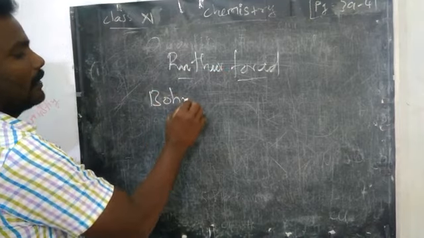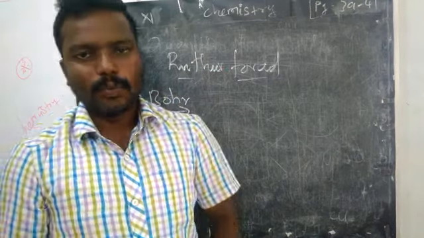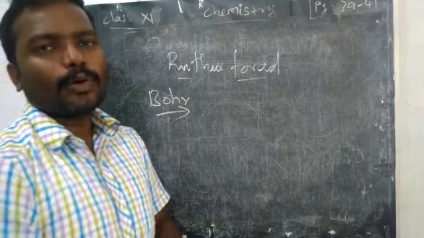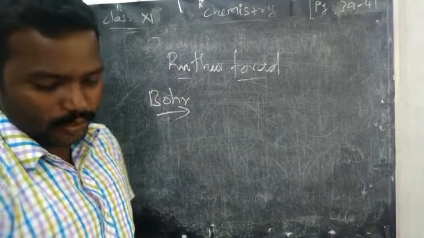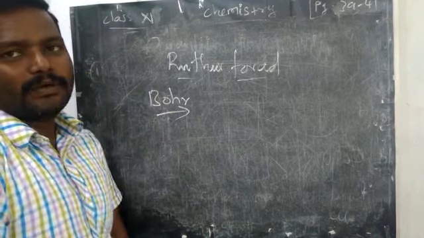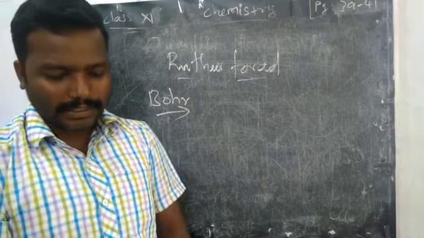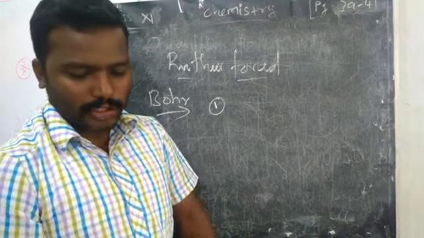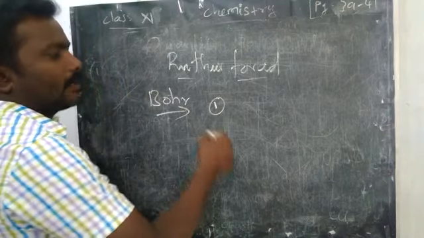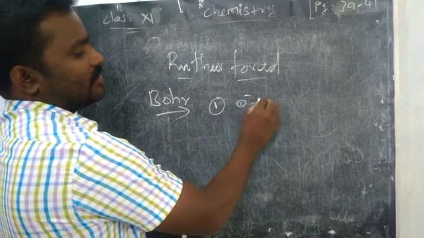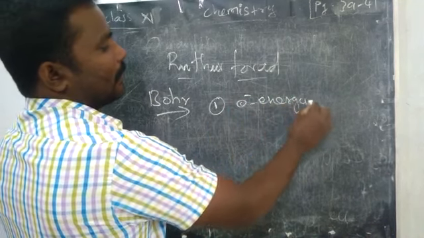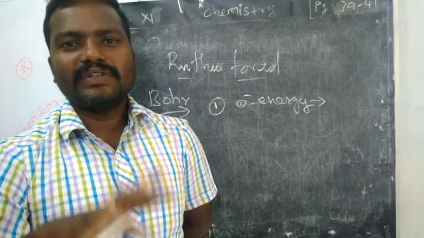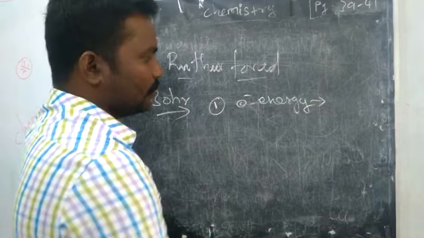Niels Bohr gave another model of the atom. What is that other model, right? By using the Planck and Einstein quantum theory, he proposed the new theory or new model of the atom, right? Yes, what is his idea? See, the first point in his atom: the energy of the electrons is quantized, that means it is determined or concluded with a certain value.